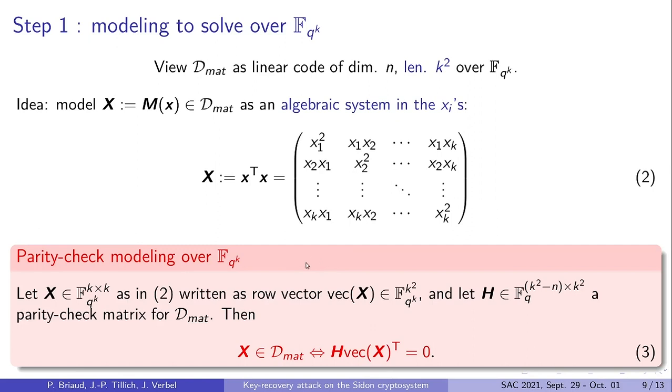Then we can consider a parity check matrix for the code D_mat, and our algebraic system is quadratic because the entries of x are monomials of degree 2, and it is obtained by writing this parity check equation. This gives us roughly k squared equations in k variables, and this system will be solved by Gröbner basis.